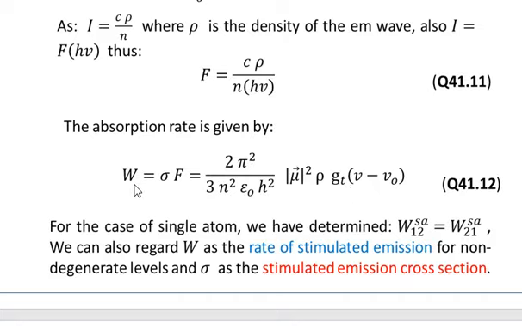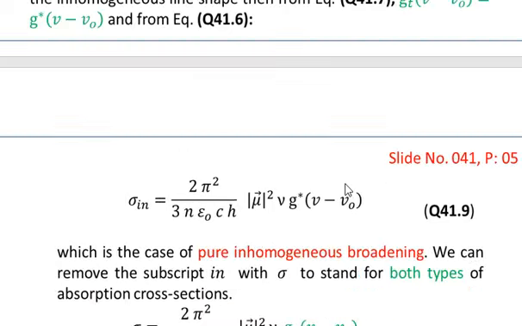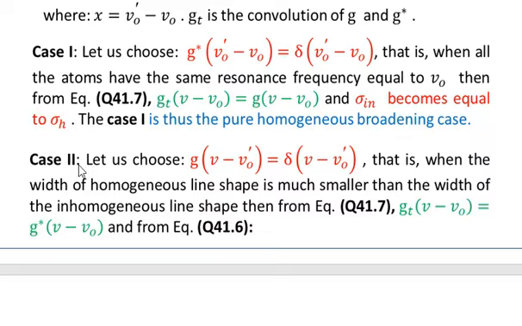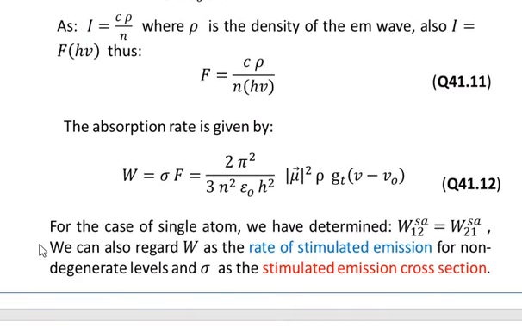That's why we have not written any subscript with W, because now this W given in equation number 12 can stand both for the homogeneous case and for the inhomogeneous case, because gt is present, and gt can take two possible values as discussed in case number 1 and case number 2. For pure homogeneous broadening we have gt equal to g, and for pure inhomogeneous broadening we have gt equal to g star. So this W can stand for two possible absorption rates, that of the homogeneous case and that of the inhomogeneous case, depending upon the choice of gt from case 1 and case 2 respectively.